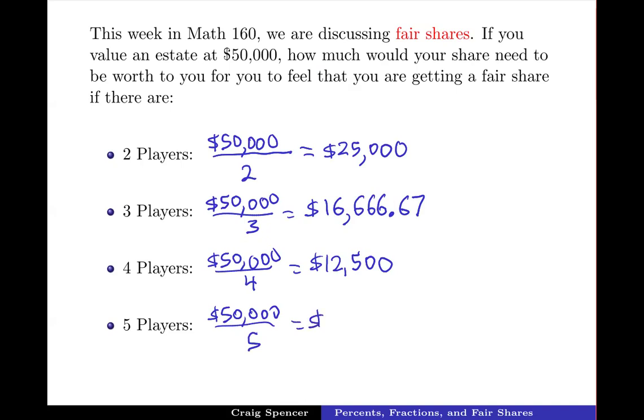So each person dividing this stuff up would be entitled to get a $10,000 share. This is the minimum threshold that this player would need to get in order to feel that they were getting a fair share. If they get more than this in their mind, that's great. But this is the bare minimum that they would need in order to say, yes, I got my half, third, fourth, or fifth of the value of all the assets that we're dividing.